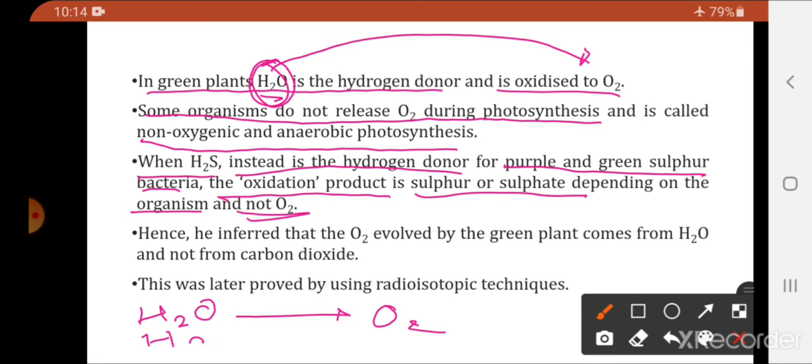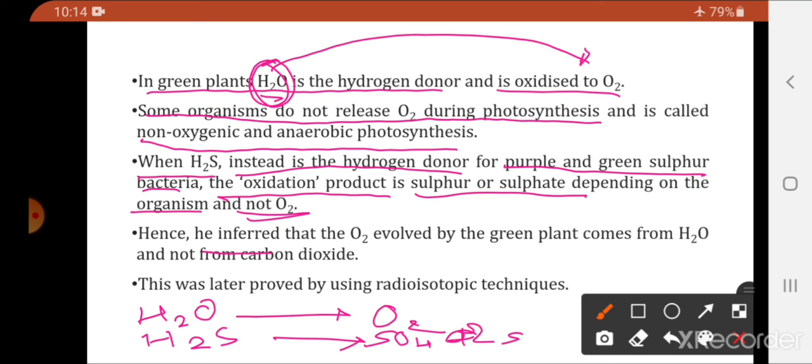But when H2S is the hydrogen donor, the product is either sulfate or it may be sulfur also. So in the purple and green sulfur bacteria, the hydrogen donor is not water, it is H2S. So instead of oxygen, here the product will be sulfur or sulfate. Such photosynthesis is a reaction where oxygen is not released.